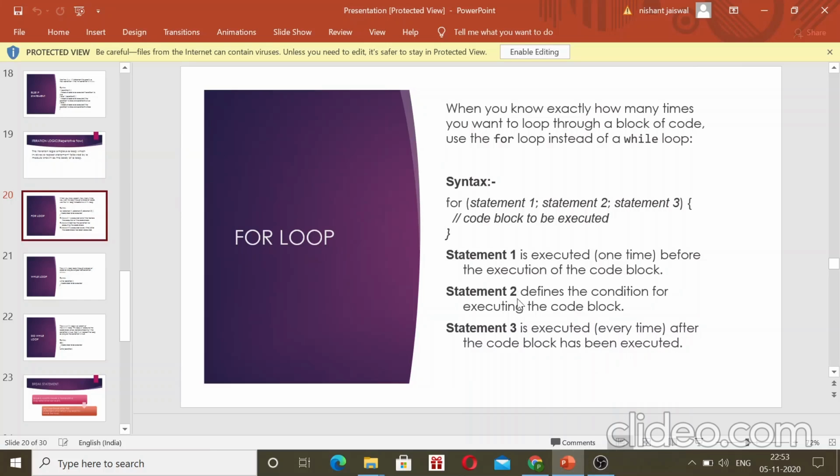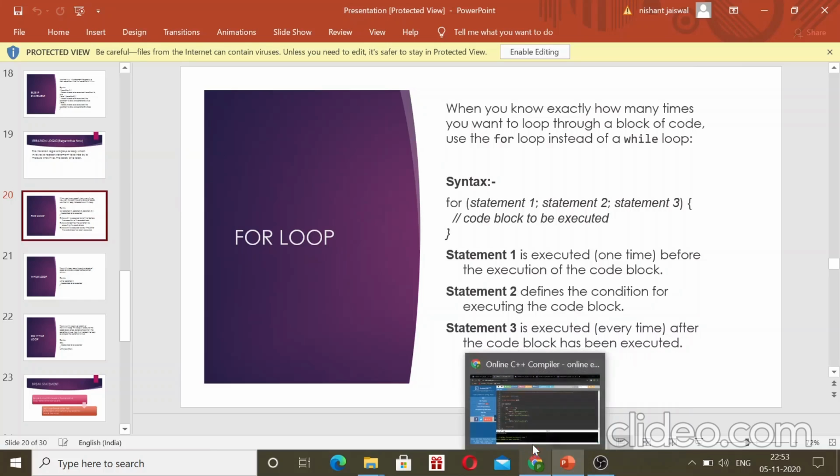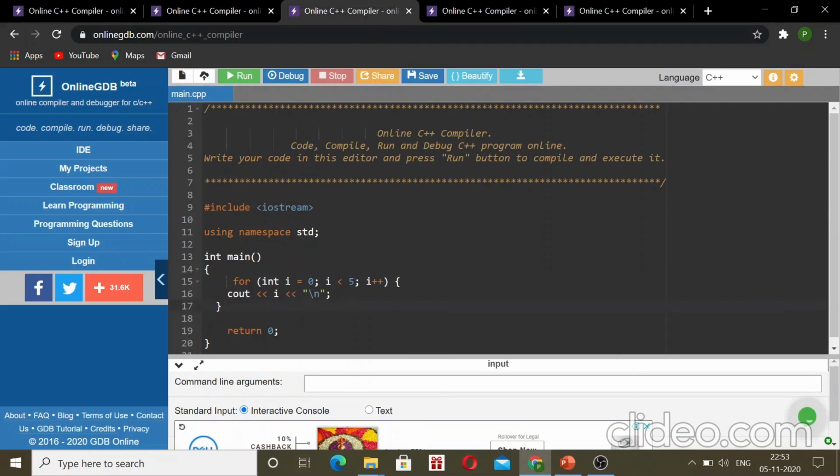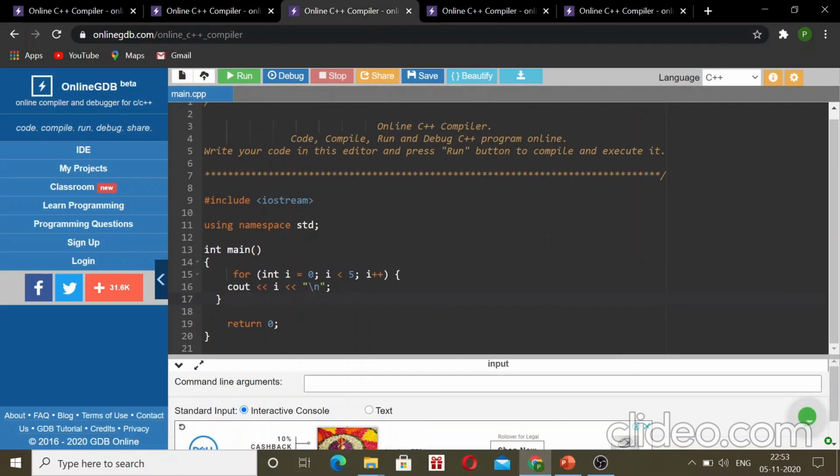So let us see by code. Here, for int i equals 0, i less than 5, and then i plus plus. Then cout i, and then endl, then return 0. Now run this.